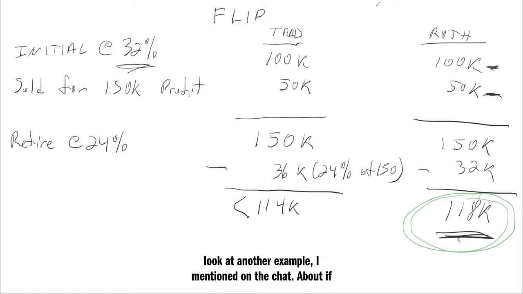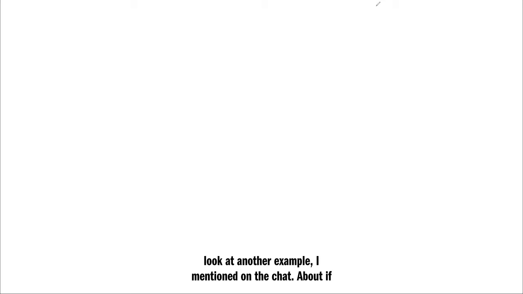Now let's look at another example. I mentioned on the chat yesterday that if you have a self-directed IRA, you can lend that retirement money to a deal that Rich has. Maybe he has something very lucrative, you'd like to get in on it. And of course, he would appreciate the initial funds. So now let's look at this lending example with Rich.